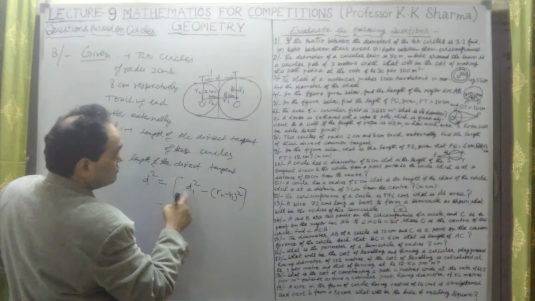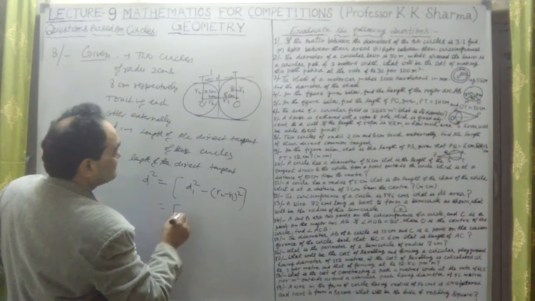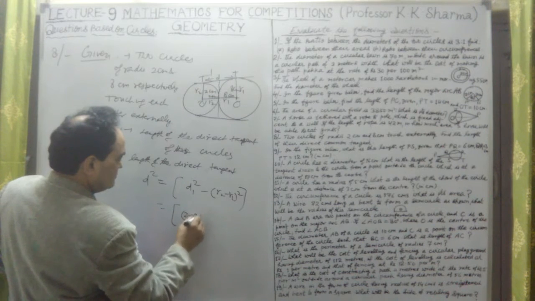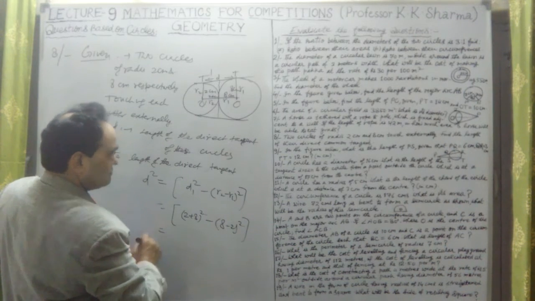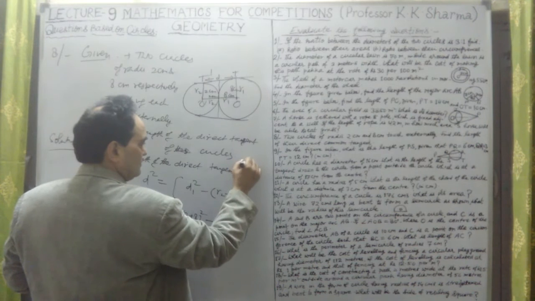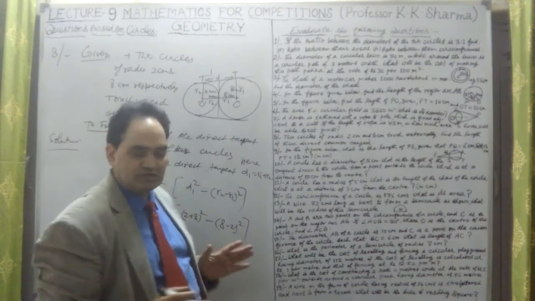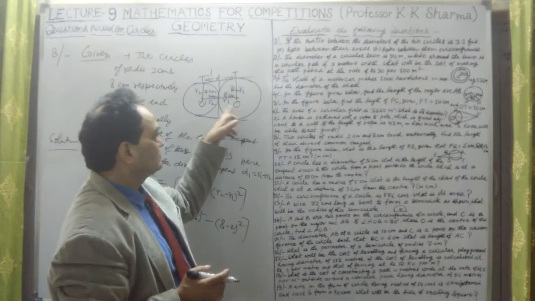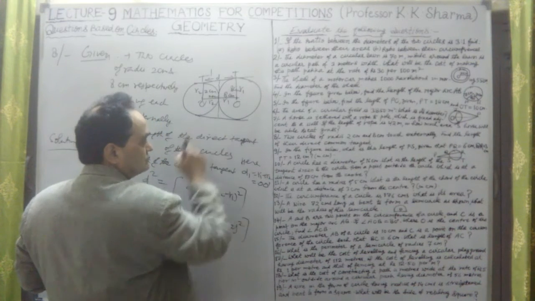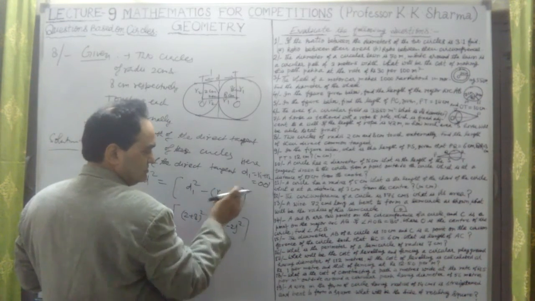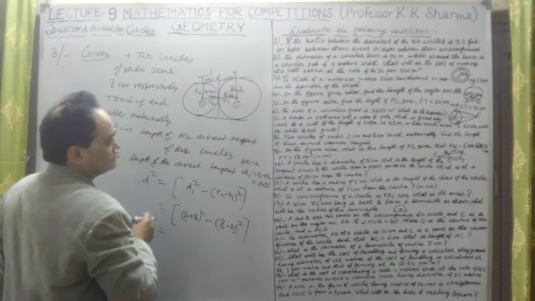Here d1 is r1 plus r2, the sum of the radii, the distance between their centers, O dash. So the distance between their centers is 2 plus 8, so d square is equal to (2 plus 8) whole square minus (8 minus 2) whole square.